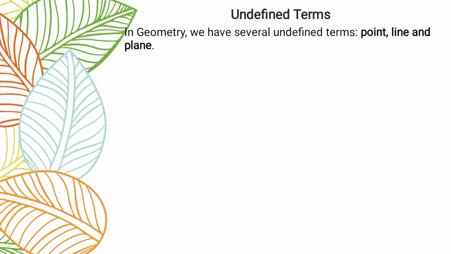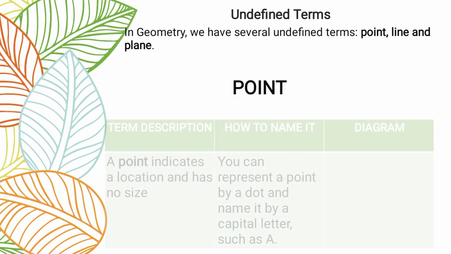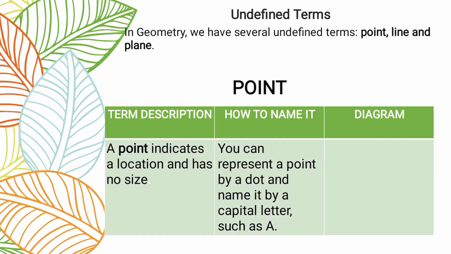Okay, so let us start with our undefined terms. So first, what is undefined terms again? In geometry, we have several undefined terms like point, line, and plane. So what is a point? When we say point, it indicates a location and has no size.